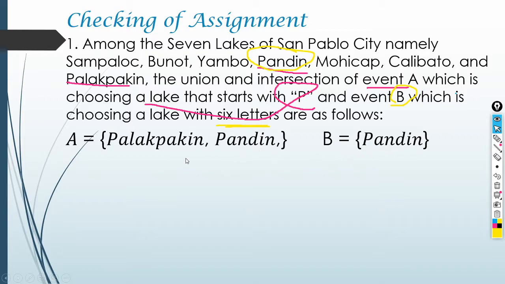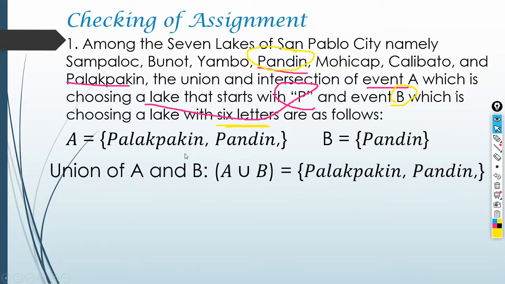Now, for the union of event A and B, we combine this, we have a set of Palakpakin, Pandin. Now, for the intersection, let's see the common element of event A. So that's Pandin, and for B, it's also Pandin.